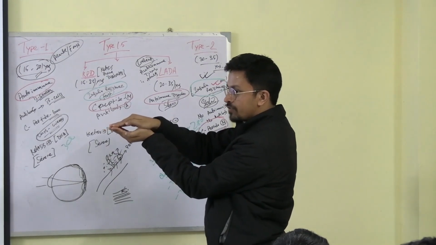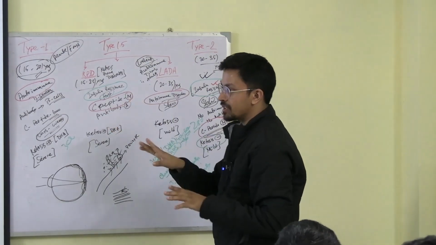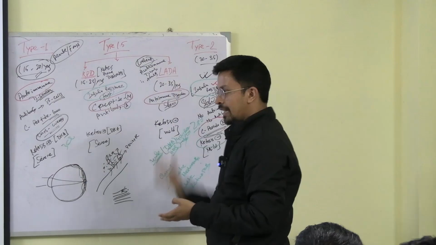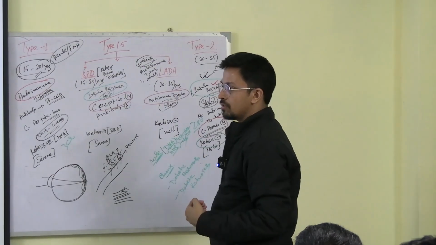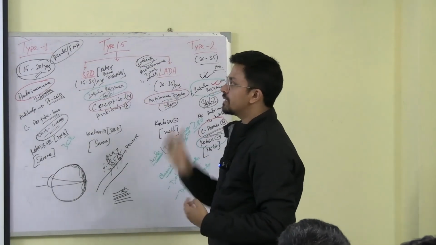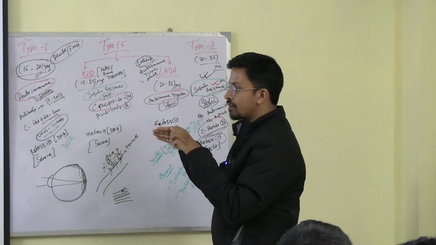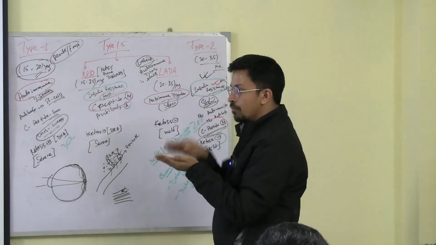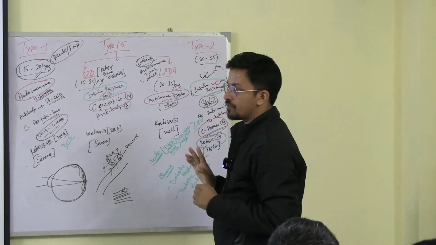Okay, edema means fluid collection. So between these two layers there is a fluid collection. Because of that, the light perception is reduced. And that is why this is gradual, slowly, because the fluid all of a sudden won't come. Slowly the fluid will increase. The more the fluid, the more will be the decreased vision.